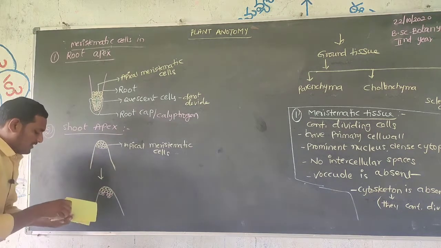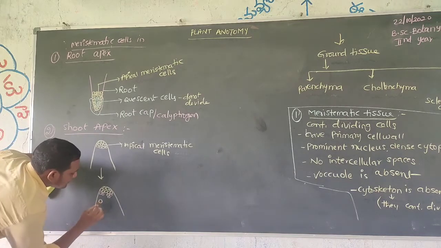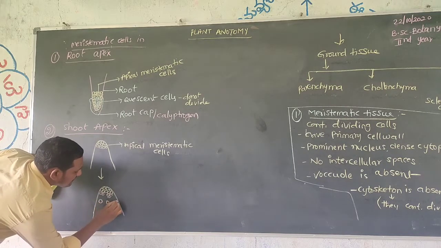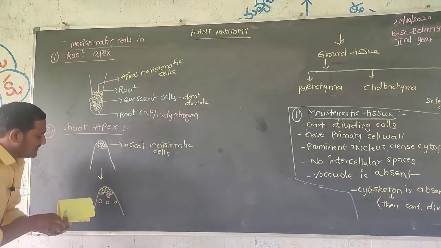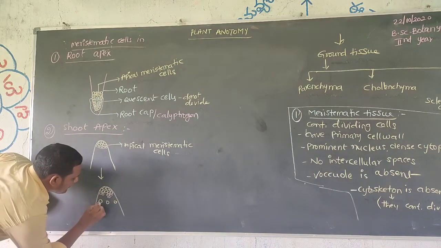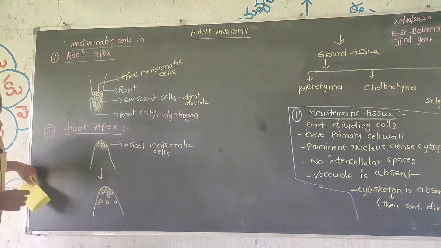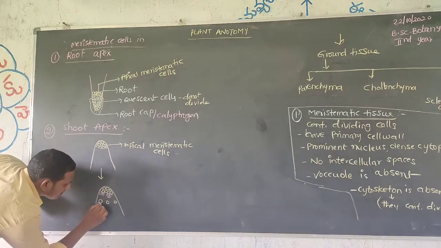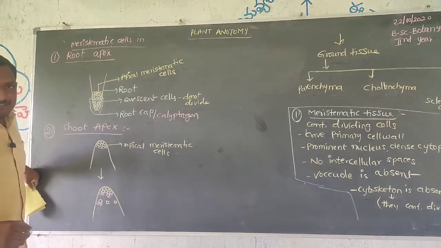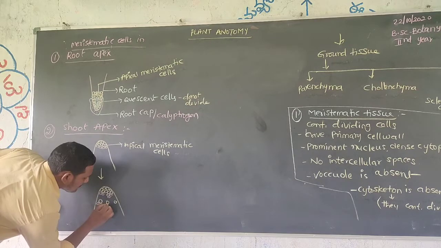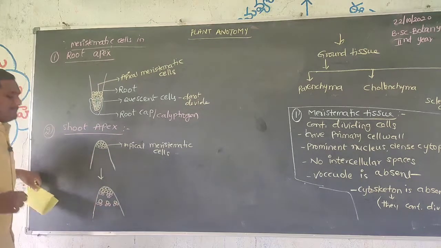So there is one apical meristematic cell, a second, a third. These apical meristematic cells divide to form one meristematic cell as well as one permanent cell. So meristematic cell, permanent cell, meristematic cell, permanent cell.